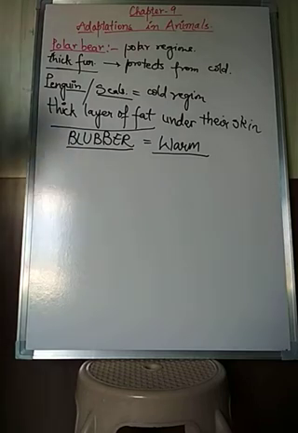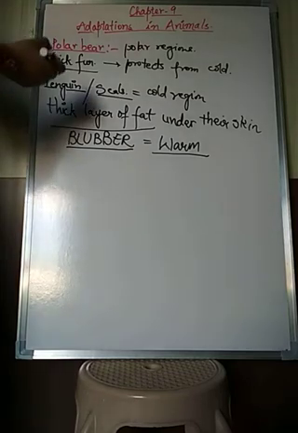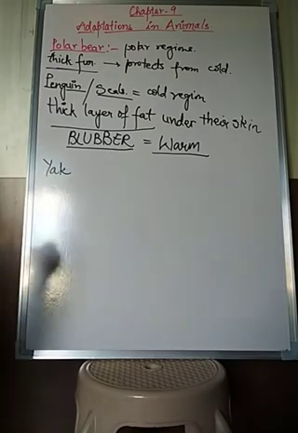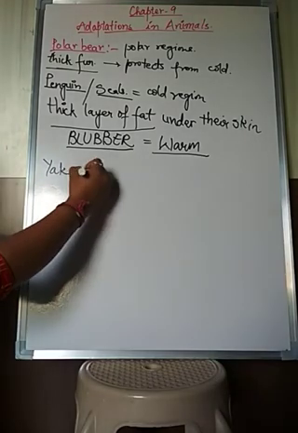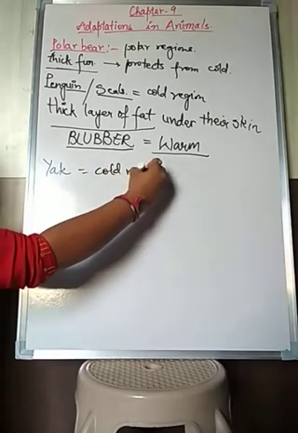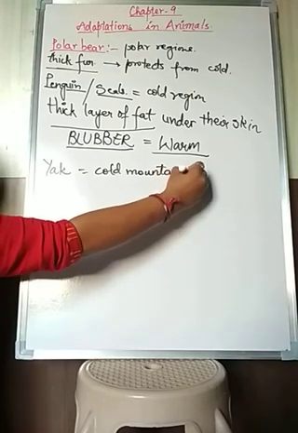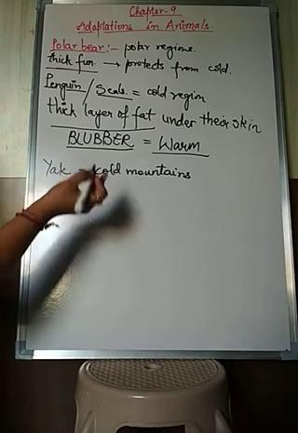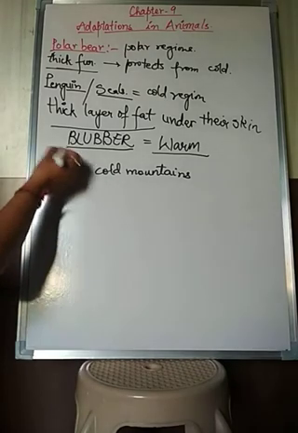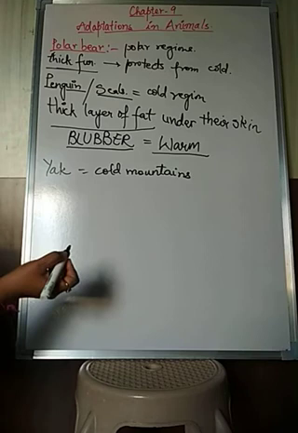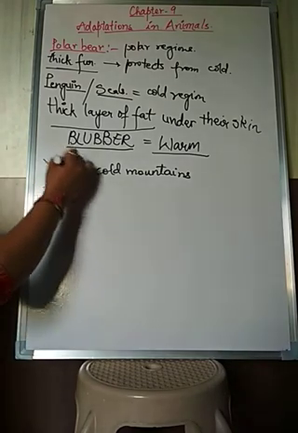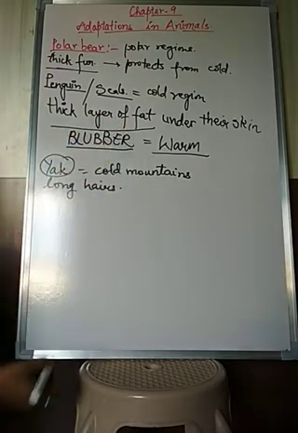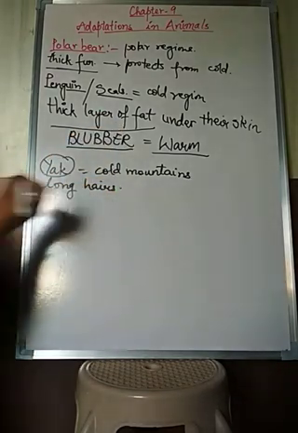Now the next type of animal in the terrestrial environment is the yak. Yak also lives in cold mountains. As we are learning about the terrestrial environment, there will be hotter regions as well as colder regions, and to protect themselves from the cold conditions they have long hair. Yaks have long hairs on their body, and these hairs give them warmth and protect them from colder conditions.